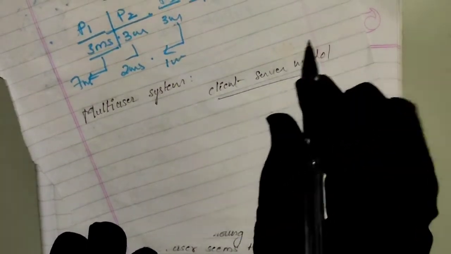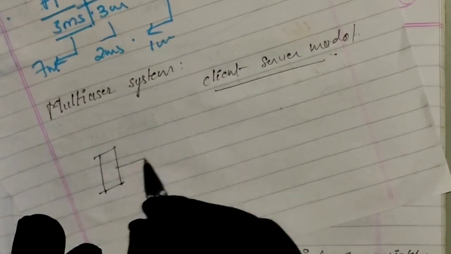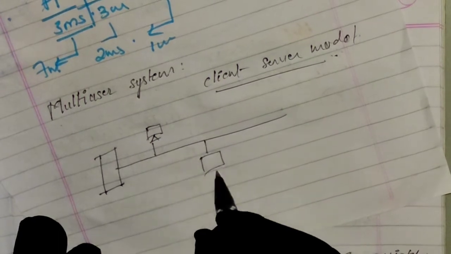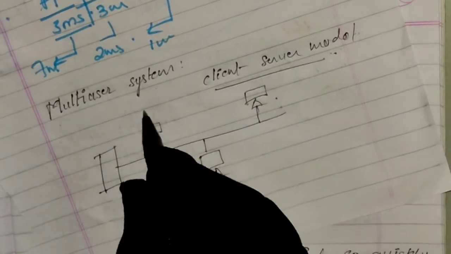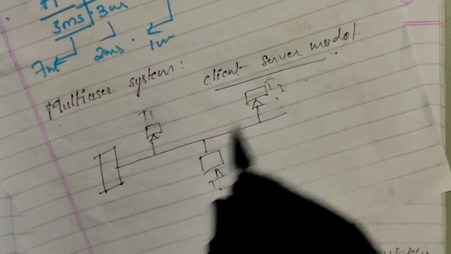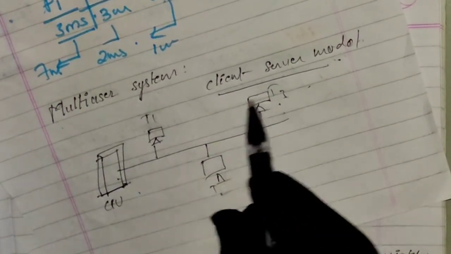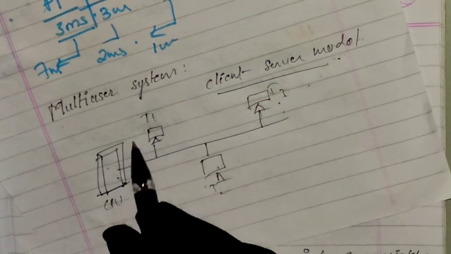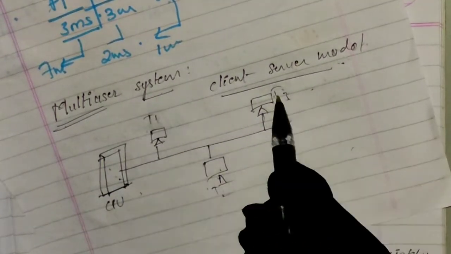Okay, if you don't know what the client-server model is, I'll explain it. There will be one processor and many terminals, or you can call them hosts, systems, PCs, whatever you want to call them. Many terminals, T1, T2, T3, many computers will be connected to one central processor. All the computers can run at a time. The memory and the processing will be shared among many terminals. This is nothing but a multiple user system, where multiple users can access a single node, the central unit.